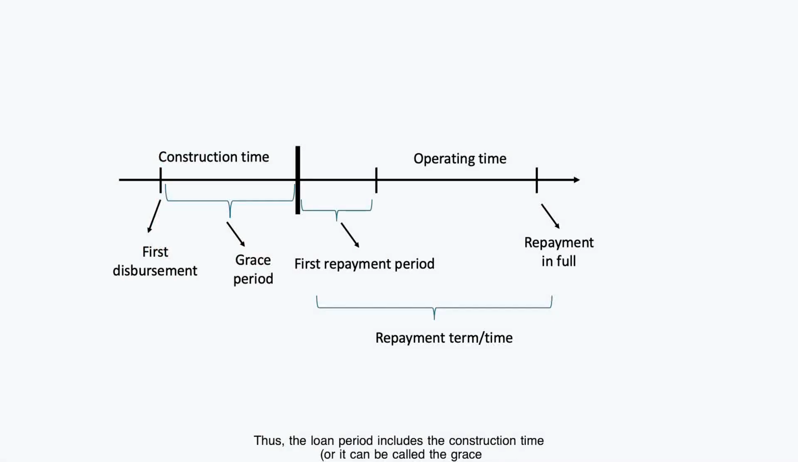Thus, the loan period includes the construction time, or it can be called the grace period, and the repayment term, in which the grace period is from the first disbursement date to the end of the construction period. The repayment term is from the first day of the repayment period until the date that the customer pays off the entire debt including principal and interest.